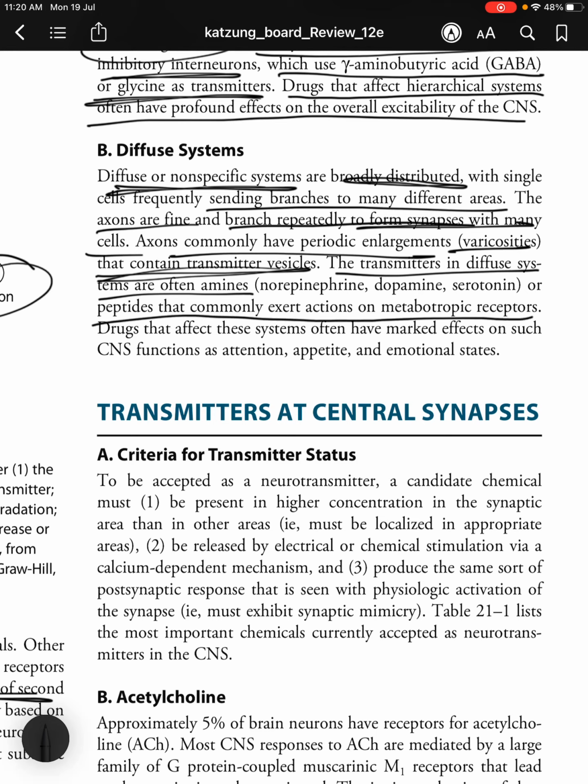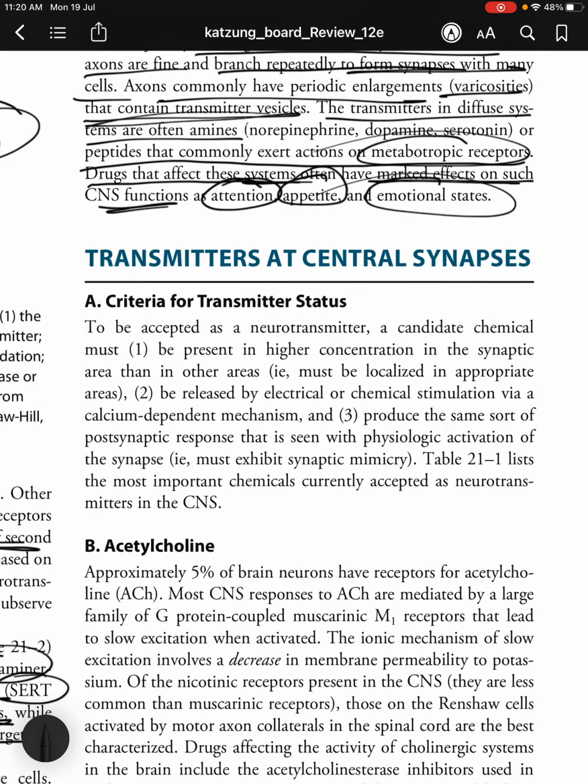or peptides that commonly exert actions on metabotropic receptors. Drugs that affect these systems often have marked effects on such CNS functions as attention, appetite, and emotional states, the higher functions.